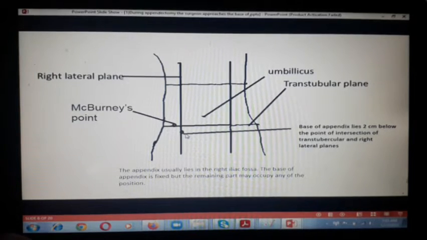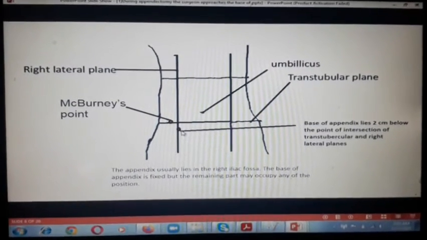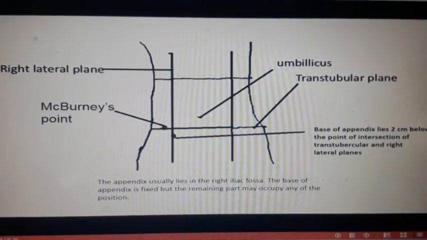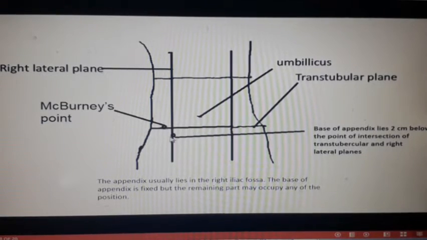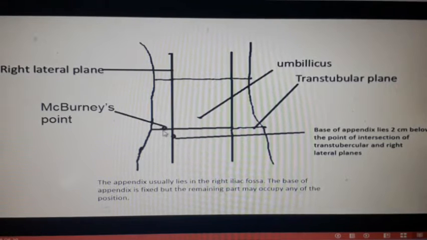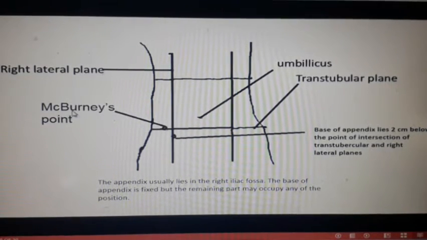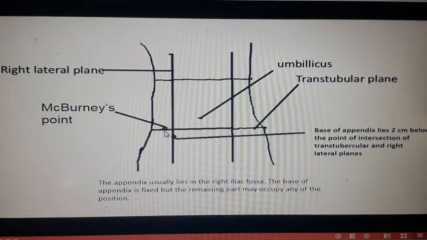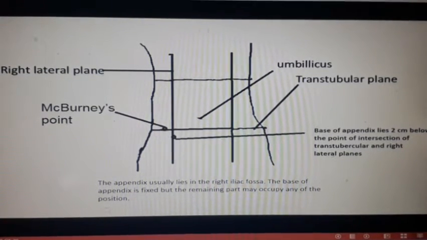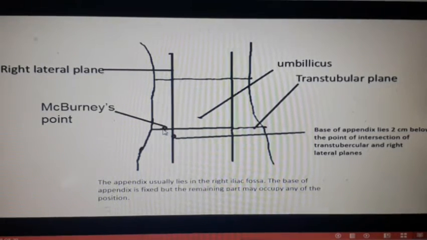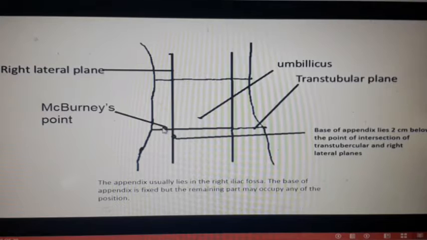Okay, here's this mistake. Let me zoom a little bit more. You have to show it in this part of the side, and here in this plane, the transtubercular plane, in the lateral part, you have seen McBurney's point. So there is the importance of McBurney's point also, but I will talk about it later on, and also I will talk about what McBurney's point is. But this is also something that is important while doing the surgery of the appendix, because this helps to find out the location of the appendix.